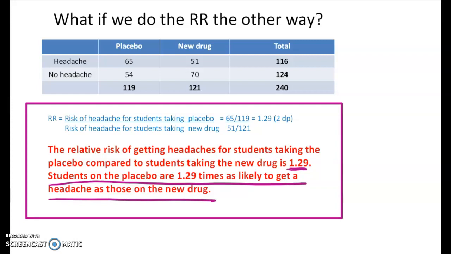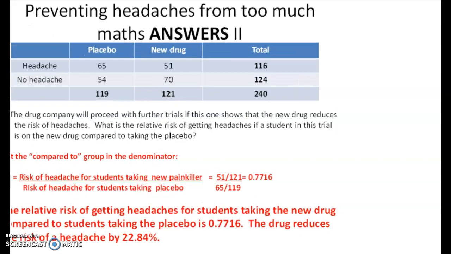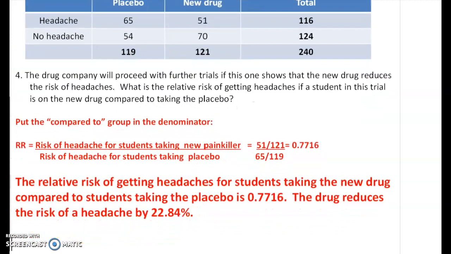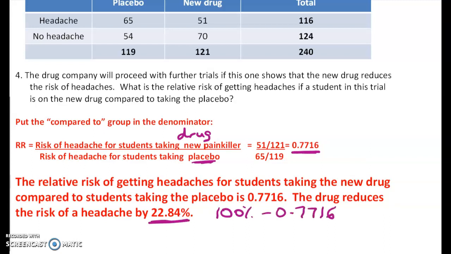So now I'm going to quickly show you what happens if we do it the other way around and we put the little number in the top line. So here, it's just harder to explain what we're saying. So we get this 0.77 number if we do the placebo in the bottom line and the drug number in the top line. So because it's below 1, what we're saying is that the drug is reducing the risk of a headache by this much. So that number is coming from 100% minus 0.7716 times 100%. Okay, so it's much easier to do it where you're just saying straight up, it's 1.29 times as likely.